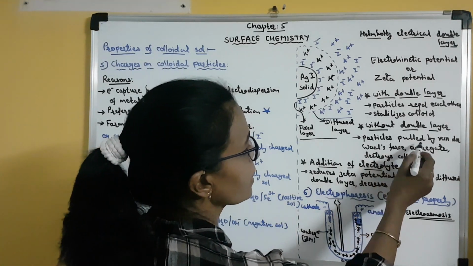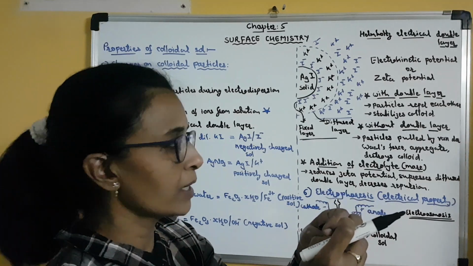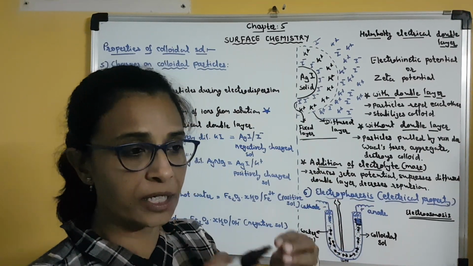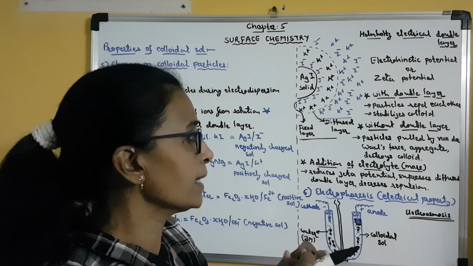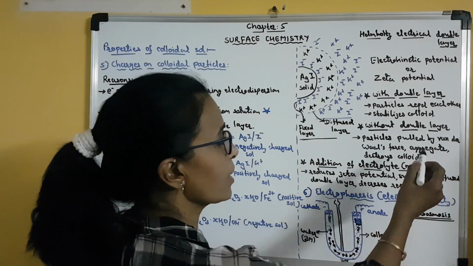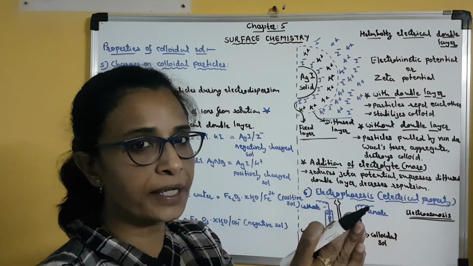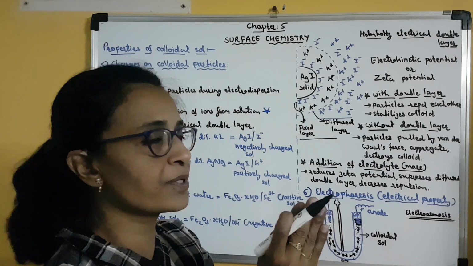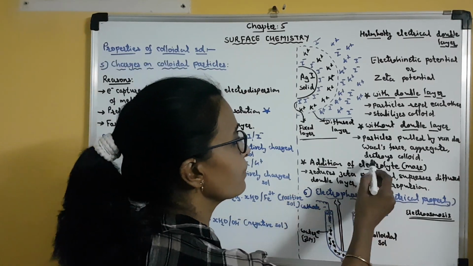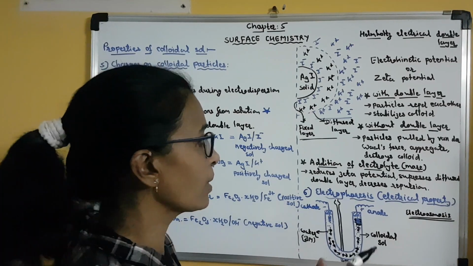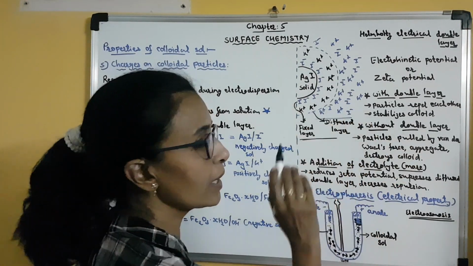These particles will approach each other, come close to each other, and be pulled together by van der Waals force of attraction, and that is why they will aggregate. They will precipitate out and so destroy the colloid. So the colloid will become unstable when there is no double layer formation.